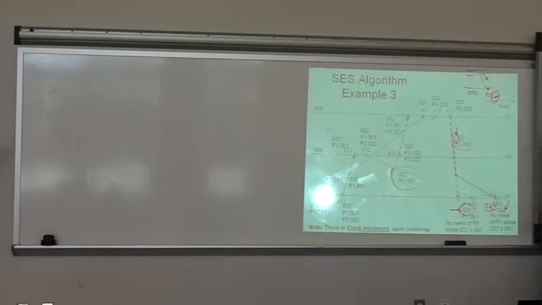If this was a 0, it's sure that this message was not delivered to P1, right? Because if P1 had received it, it would have incremented due to the receiving event. But if this is a 0, it means P1 has not got it yet, right? So that's why you make sure to increment while receiving, and that's what this indicates.